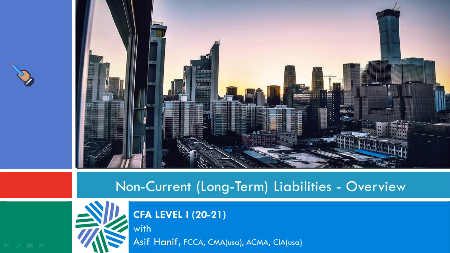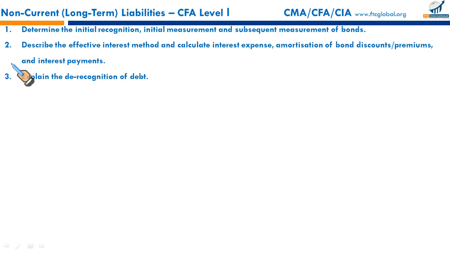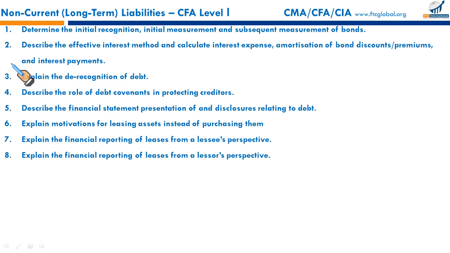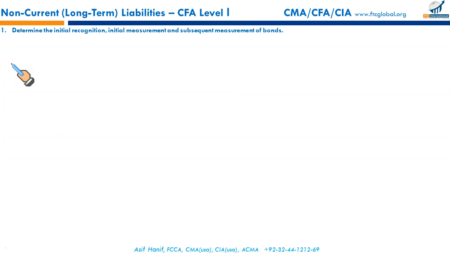Our next reading is non-current liabilities, or long-term liabilities, and these are the specific learning outcome statements. We will briefly overview all of these and then we will move on to the questions. First, the LOS says: determine the initial recognition, initial measurement, and subsequent measurement of bonds.